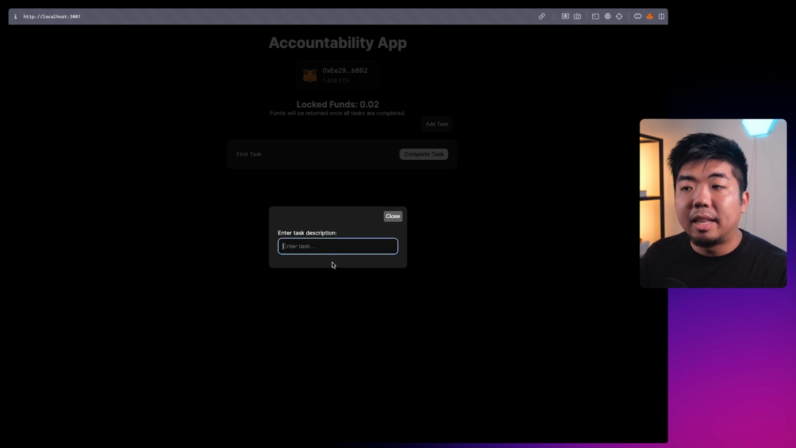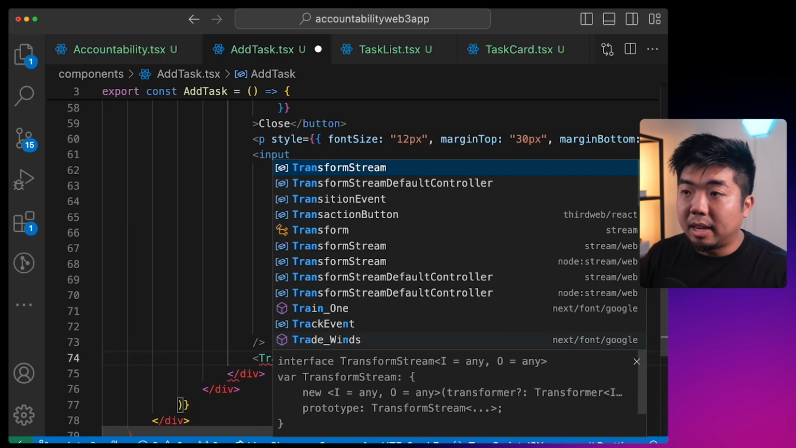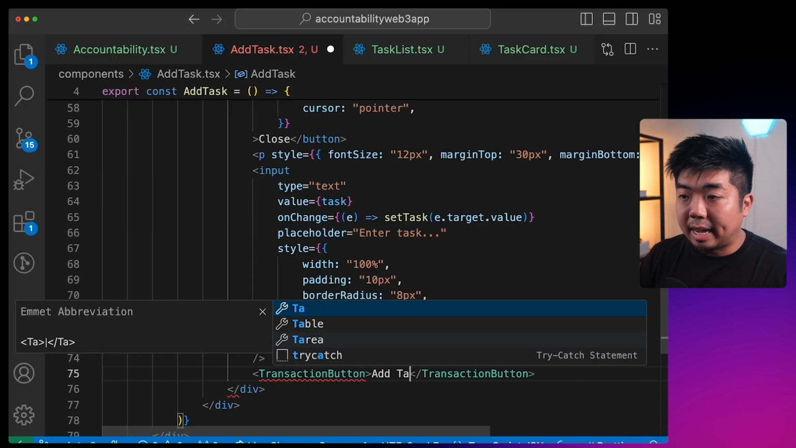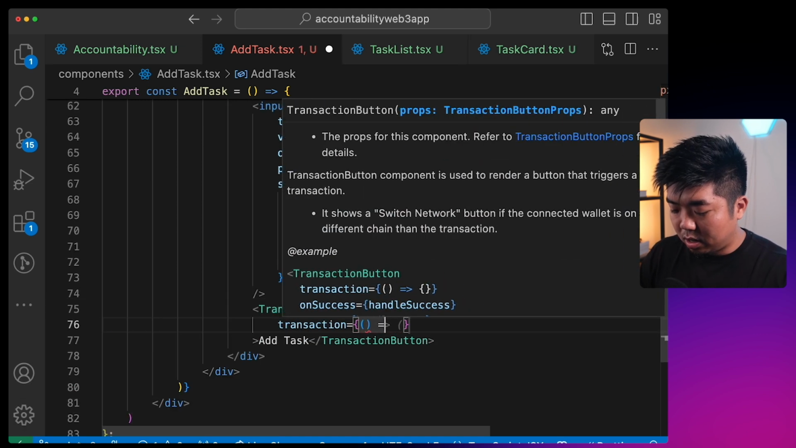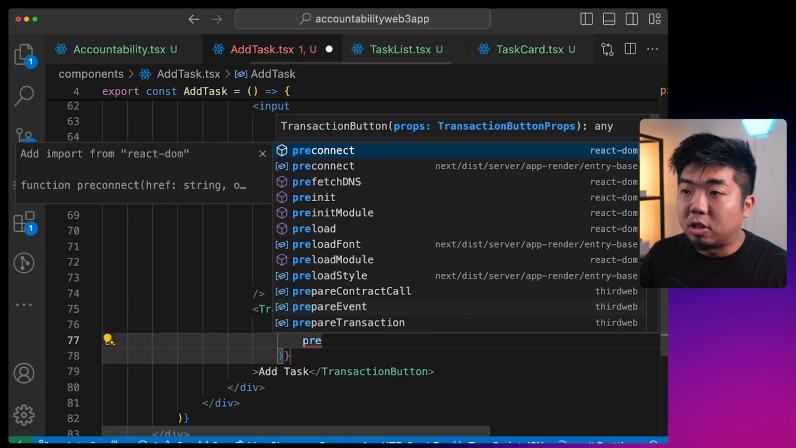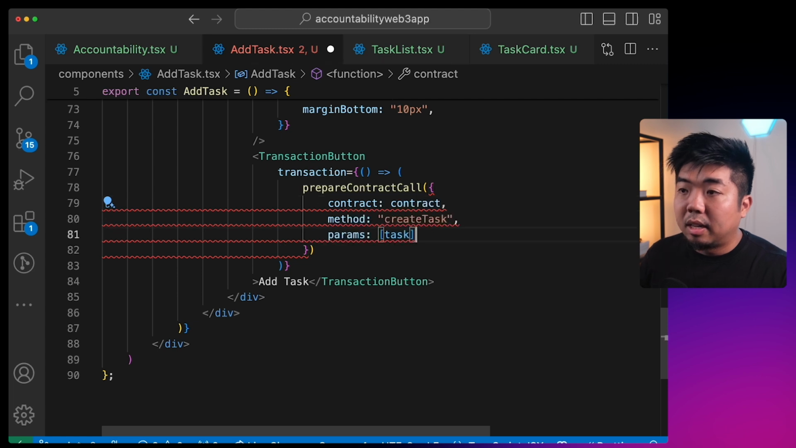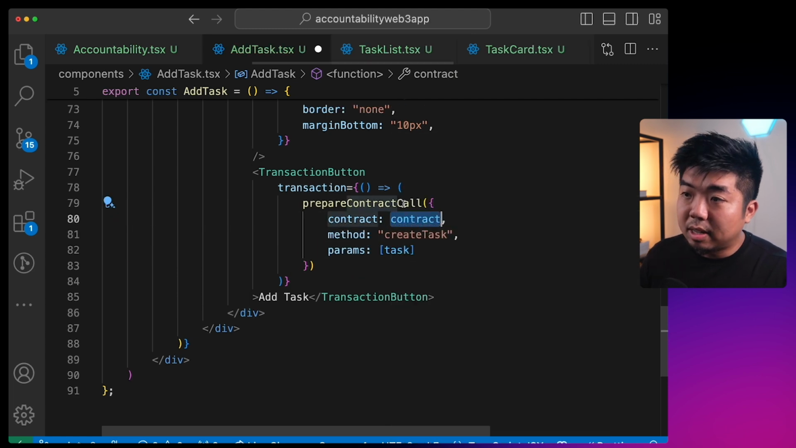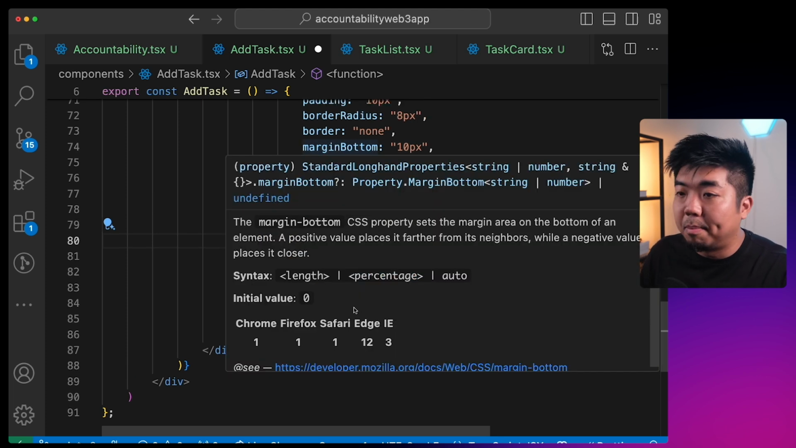We can enter the task name, and then we just need a button here to set and add the task, calling our create task function from our smart contract. So to do that, we'll do again a transaction button over here that says add task. For this, we are going to again use the prepare contract call. And in there, we provide our contract. We're going to import that contract. We're going to call the create task function and provide it the task from our input.